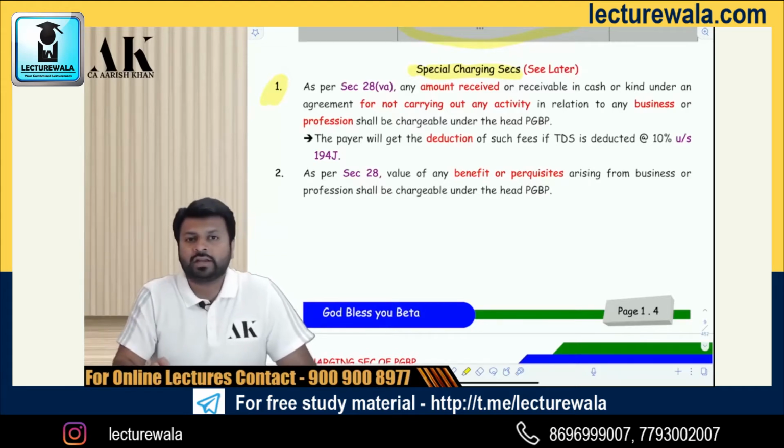Whenever we discuss the great topic of TDS, we'll talk about this aspect as well. You just remember the clause 28(5)(a). Okay, let us go ahead.